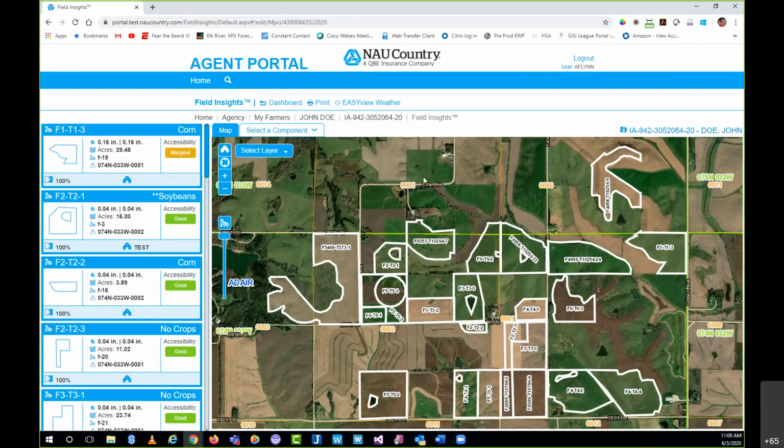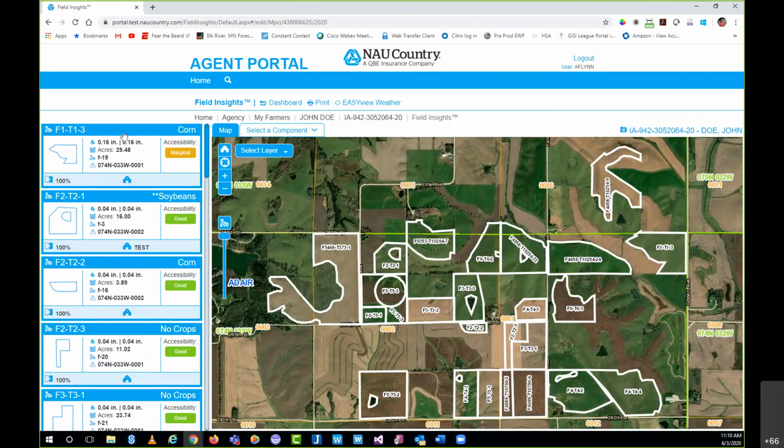Let's break this down into two halves, if you will. On the right-hand side, we have our map, which looks very similar to Easy Mapping, for anyone that's familiar with Easy Mapping from within Easy Writer Pro in regards to reporting acres. And on the left-hand side, we have our field cards. We'll start on the left-hand side and look at our field cards first, make our way over into the map itself, look at the layers, and then end the call by looking at our different components. So on the left here, what you can see is our field card.